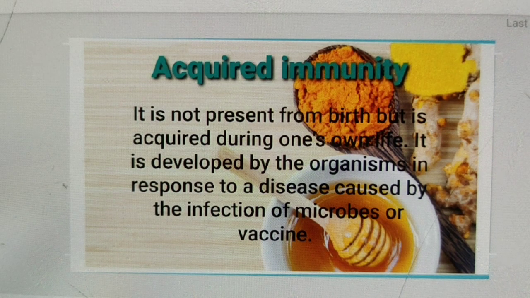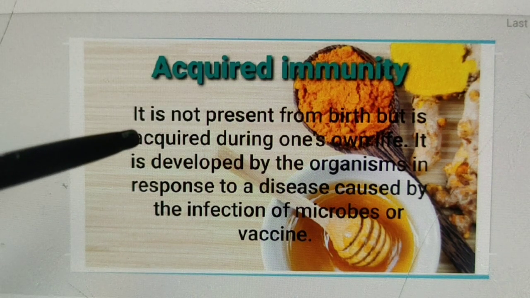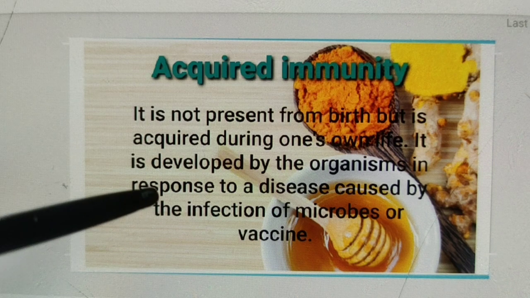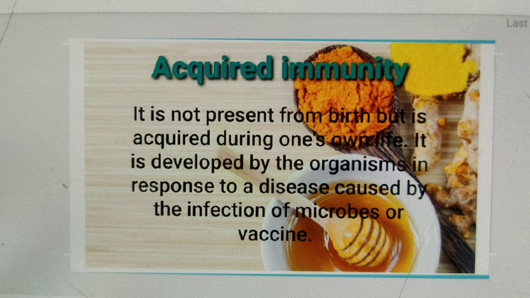Thus, acquired immunity consists of specialized B and T lymphocytes and antibodies. It is not present from birth, but is acquired during one's own life. It is developed by the organism in response to a disease caused by infection of microbes or by vaccine.